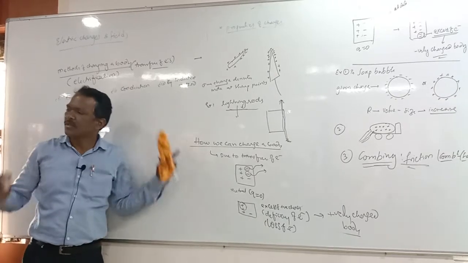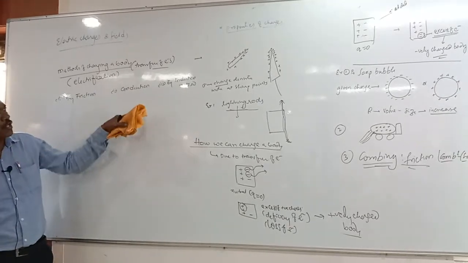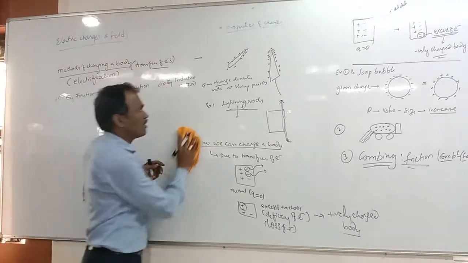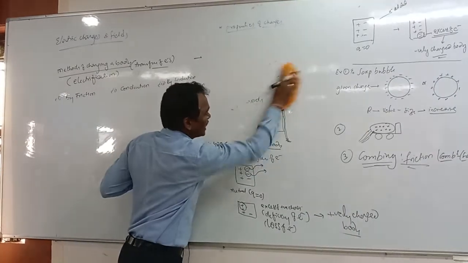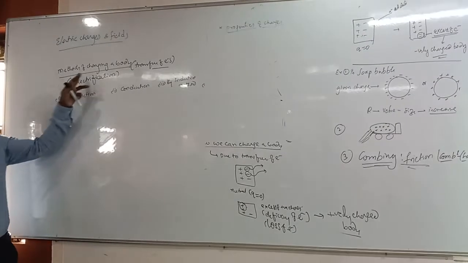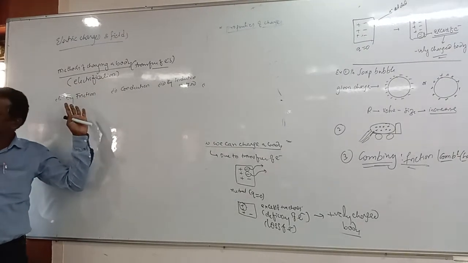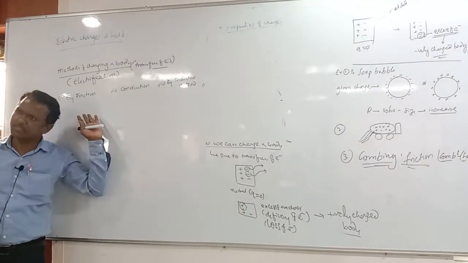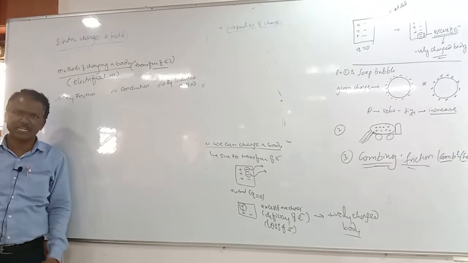There are three methods to get a charged body, or electrifying a body. What is electrification? Charging a body. The process of charging a body is electrification, right?